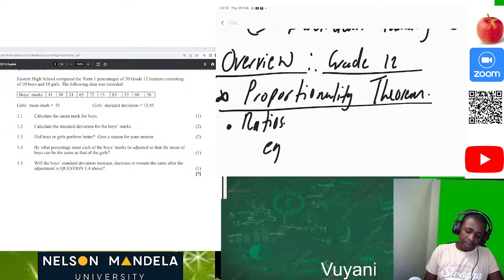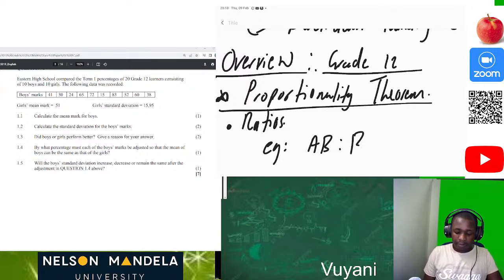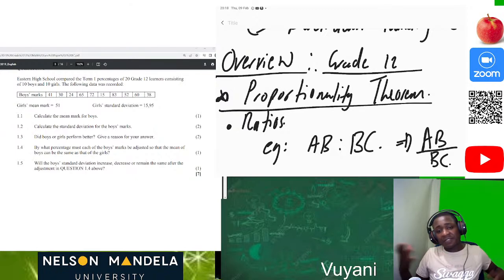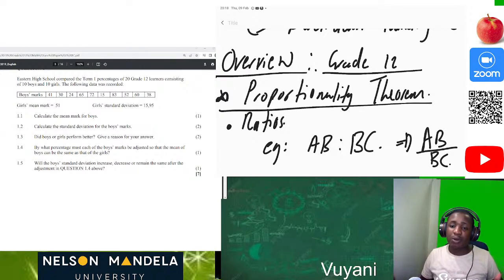For example, if we compare line AB and line BC, this is a ratio, but this same ratio can be written as a fraction, which is AB over BC. I know you are well exposed to ratios. You have been doing them since grade 1, grade 2, grade 3.